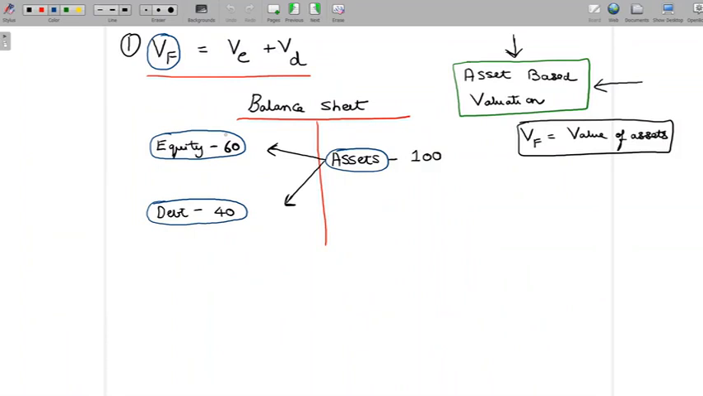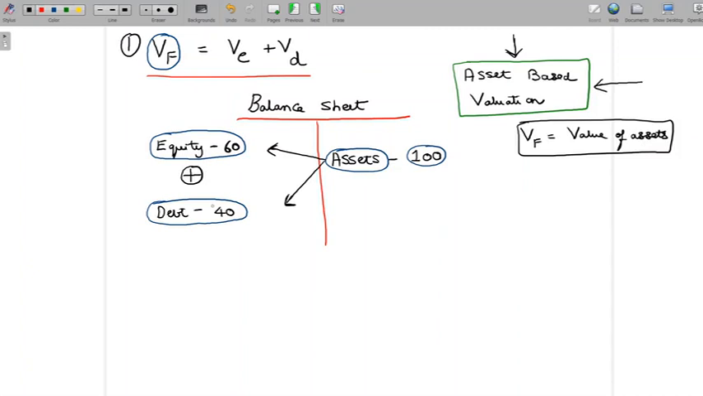Now, this definitely tells us that if I want to know what is the value of the firm, I can look at the value of assets and say that in this case, the value of the firm is 100. Or alternatively, what I can do is instead of looking at the asset side of the balance sheet, I can look at the liability side of the balance sheet and say, let me take equity value, let me add debt value, and together I'm going to get the same 100 which I would have got if I looked at the assets.